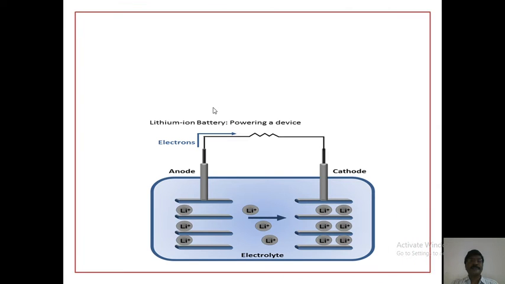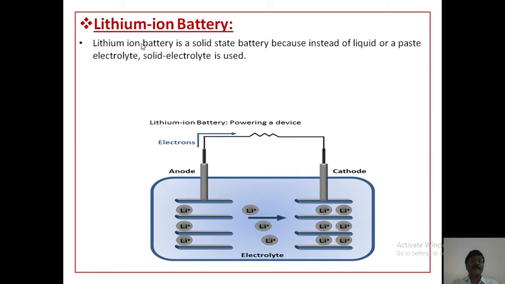Next, the second one, the lithium ion battery. This is a very important battery because nowadays a Nobel Prize has been awarded for the lithium ion battery. So this is one of the important batteries on research orientation.